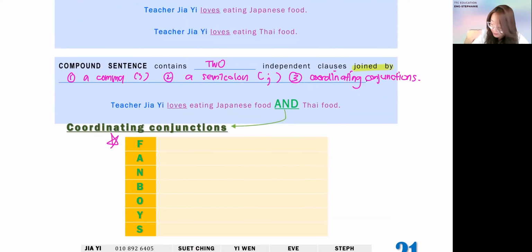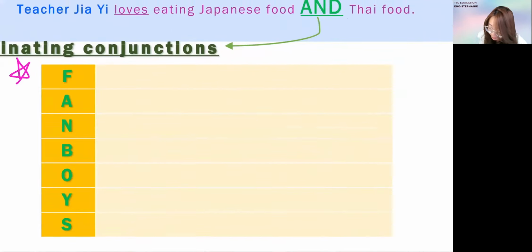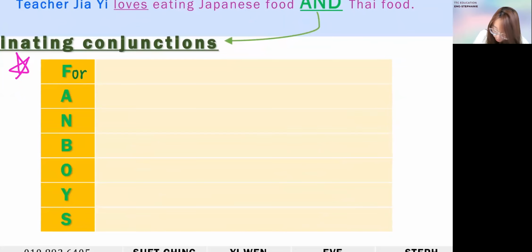So there is FANBOYS. If you read down here, the short form is called FANBOYS, and each letter represents one coordinating conjunction. Write it down. F stands for 'for'. I give you all the words first, and later I'll explain them one by one.